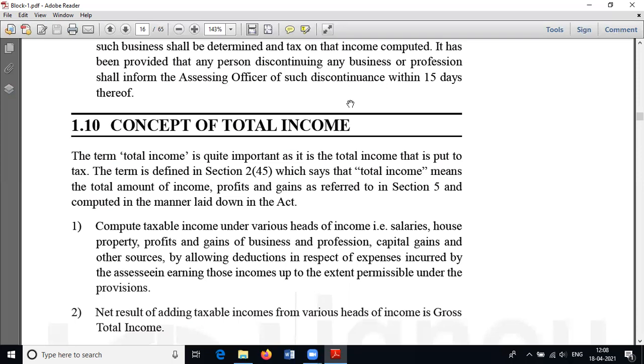So gross total income means the sum of income from salary plus income from house property plus income from business or profession plus income from capital gain plus income from other source. The sum total of all these heads shall constitute gross total income. Okay, clear?